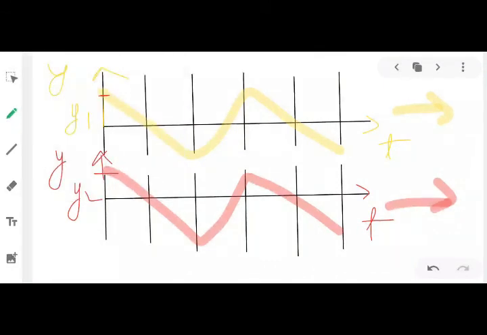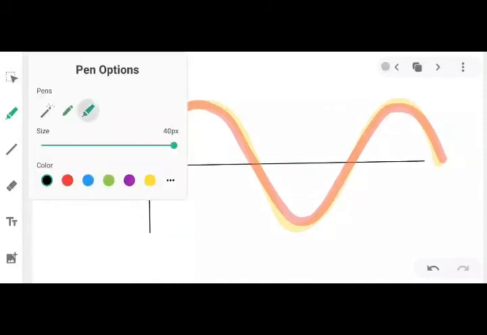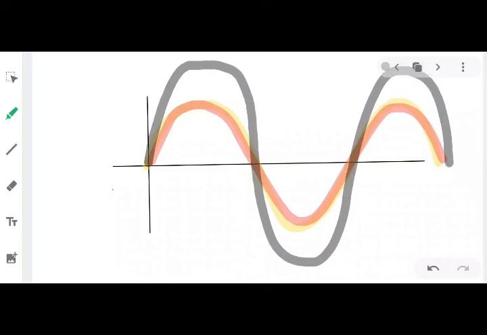In this case, the displacement is how much? Y1. Let us say it is 1 unit. In this case, the displacement is how much? Y2. Let us consider this one also as y2. So when these two waves superpose each other, the resultant of these two waves, let us say this black one, will have a displacement which is the vector sum of the two waves.